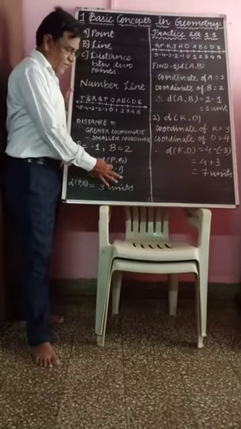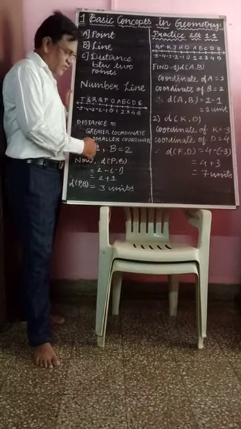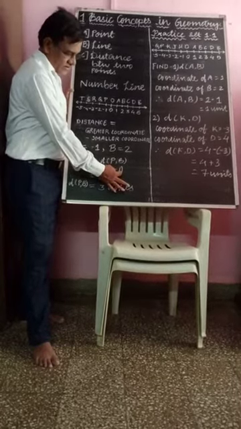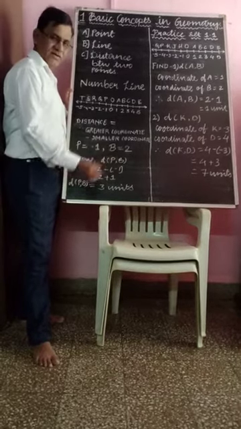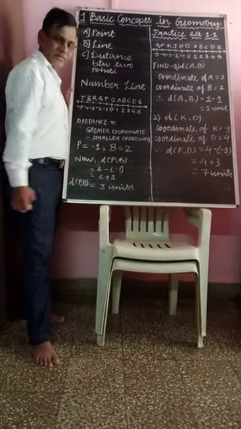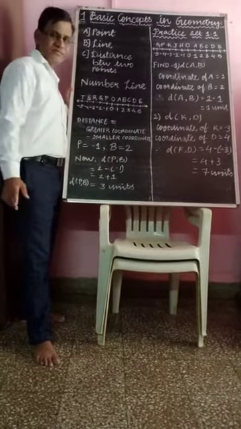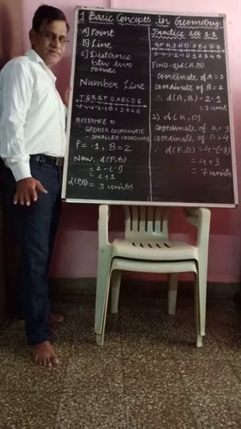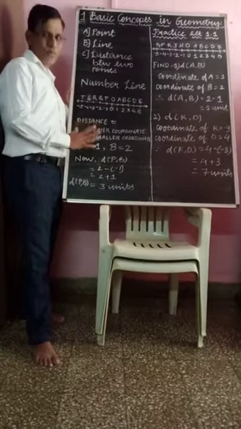So 2 minus -1, that is 2 plus 1. So distance PB is equal to 3 units. You get it now? That is how to find the distance between any 2 points.